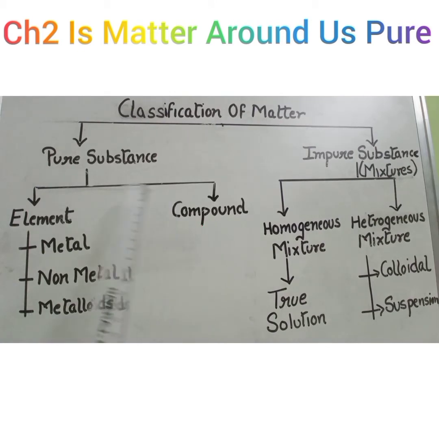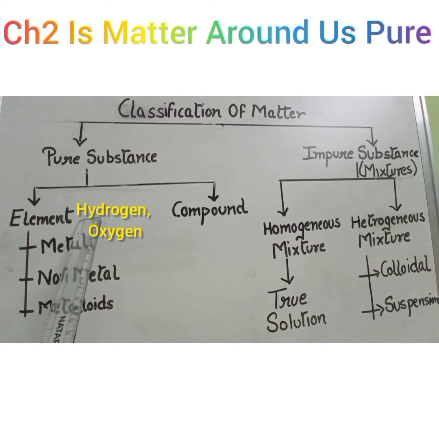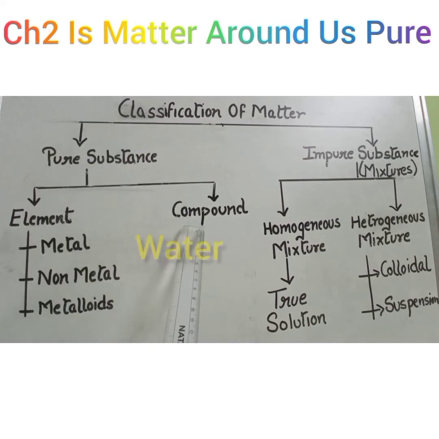So we can say hydrogen and oxygen are elements, but when they combine chemically they form H2O, which is known as a compound.